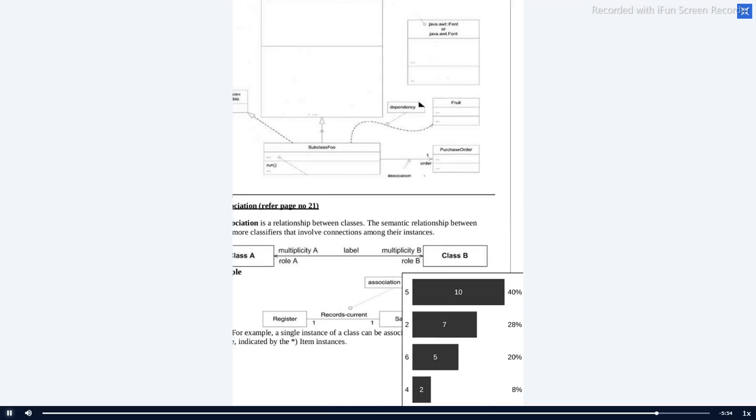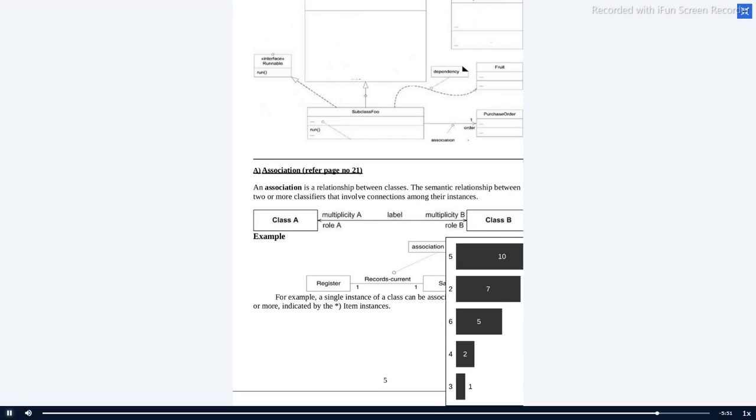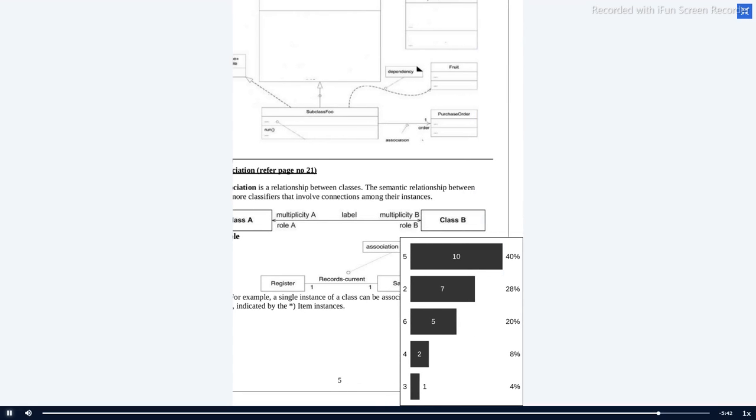Okay, let me continue with the next thing. Here you are looking at the associations between 2 classes. Let me consider class A and class B. These are all the things that you mark on a line. Either the line will have this side arrow or this side arrow. Next thing, role A, role B. What is the role of these people? And next, multiplicity of A, 1 star. Next, multiplicity of B. The next thing is label. Label is the name which is given for the association.